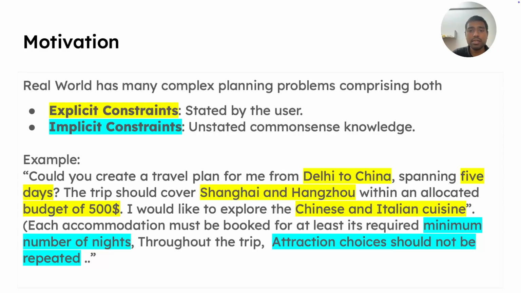But for a plan to be valid and acceptable in the real world, it also needs to satisfy some common sense constraints. For example, the minimum number of nights criteria needs to be obeyed for a particular accommodation. The attraction choices should not be repeated, and many other common sense constraints.